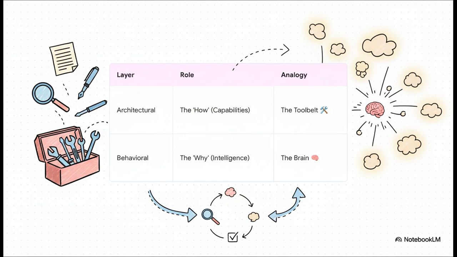And here's a really great way to think about this. The first layer, the architectural one, that's the how. It's all about its capabilities, like being able to search the web or write code. Let's call this its tool belt. The second layer, the behavioral one, is the why. This is its intelligence, its ability to reason and make a plan. This is the brain that decides which tool to pull from the tool belt and when to use it. You absolutely need both to get anything meaningful done.